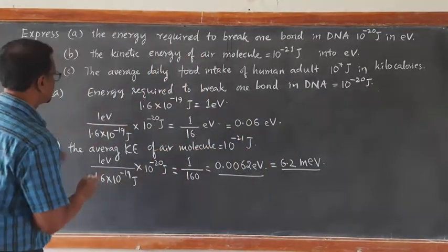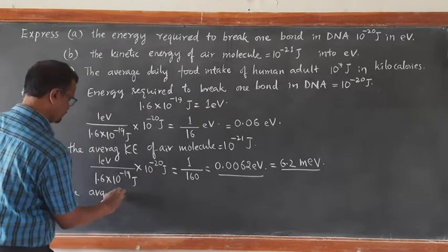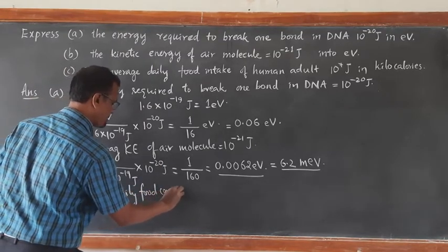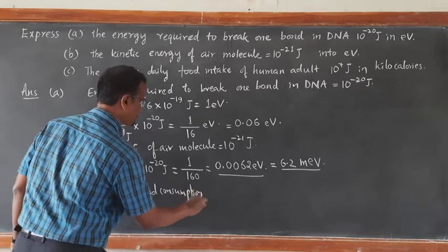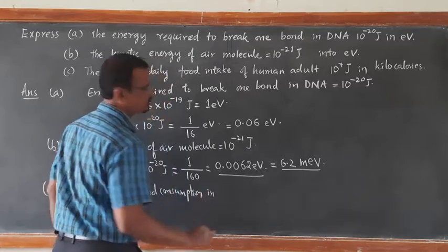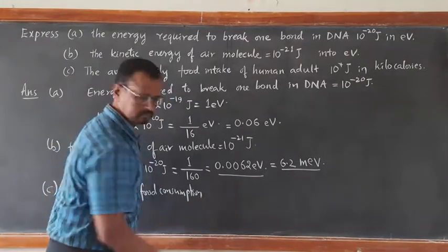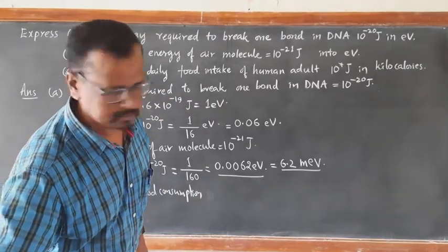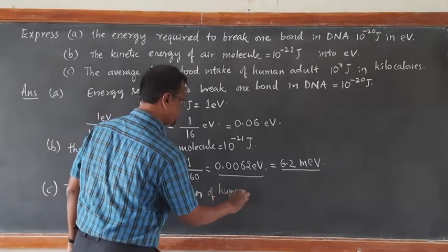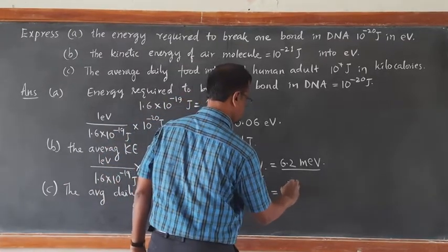The average daily food consumption of a healthy human adult is 10 raised to 7 joules.